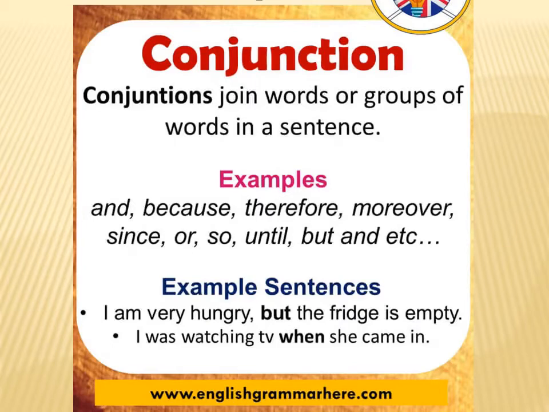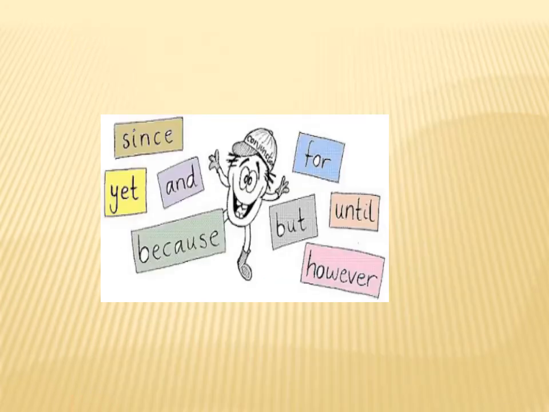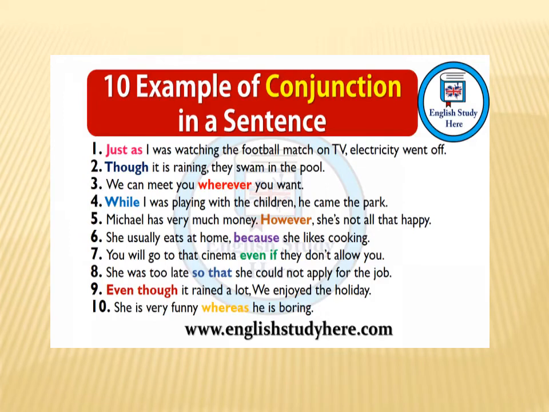I was watching TV when she came in. When is a conjunction because there are 2 parts of this sentence. I was watching TV and she came in. Both are joined by when. Here are some of the examples of conjunction. Read it. Ten examples of conjunction in a sentence.